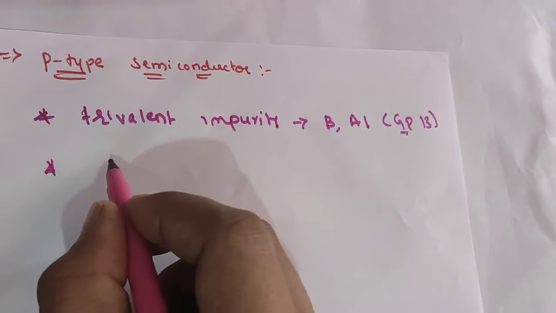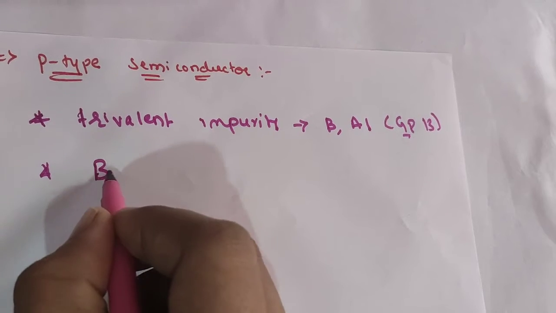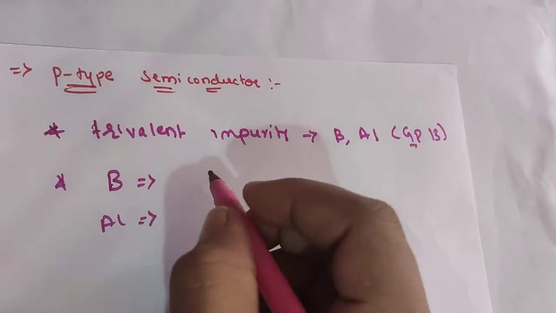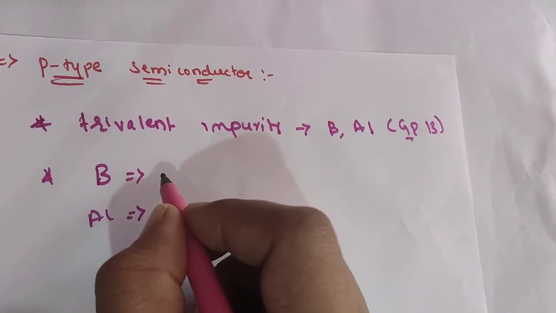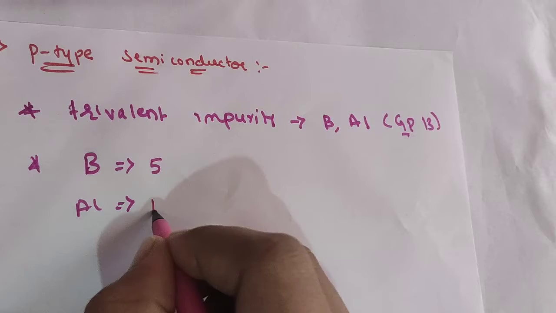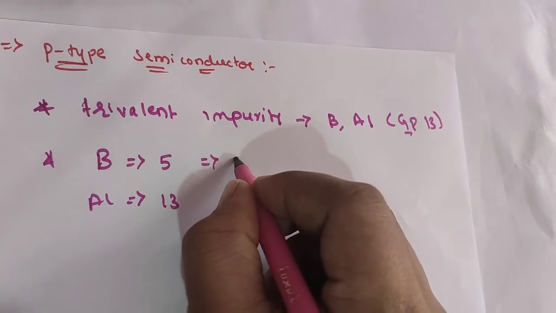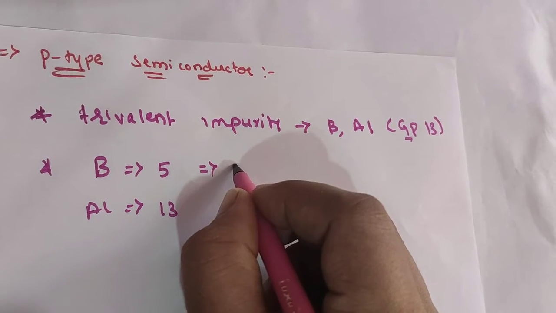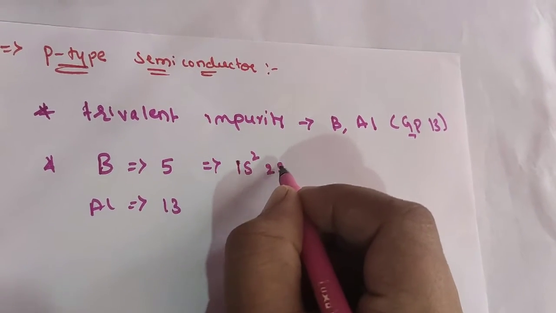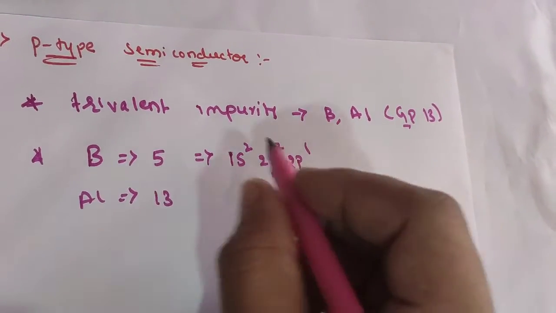Before knowing about electron holes, which type of impurities are we using here? Trivalent impurities like boron, aluminum. We can take boron, it is having atomic number 5, and aluminum, it is 13. Before knowing the valence electrons, let us learn what the electronic configuration of boron is. 1s2, 2s2, 2p1. So valence electrons will be 3, so it is trivalent.